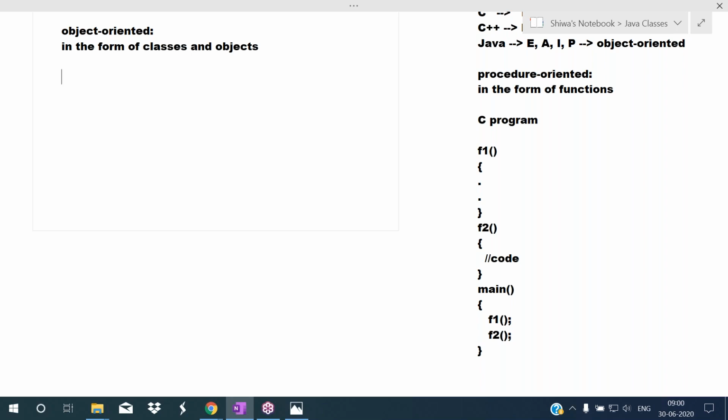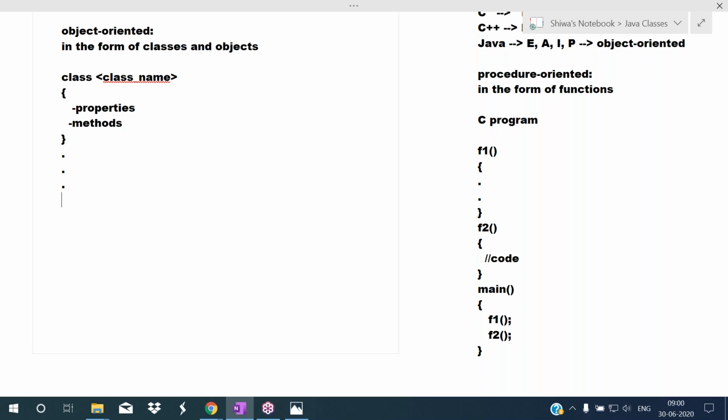So we write like this: class, then we give the class name. In the class we define several properties and methods. What are these things? I will cover them again in the further classes, just try to understand. Like this you can define any number of classes.